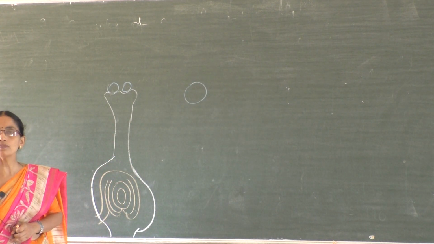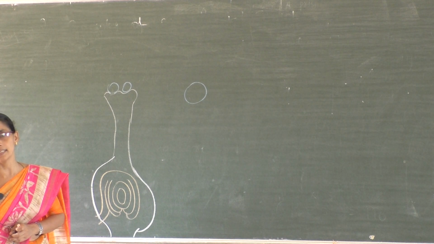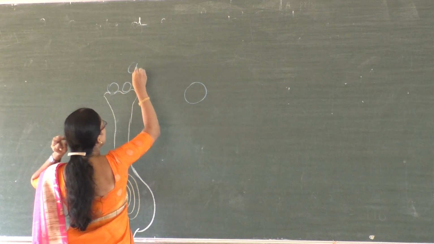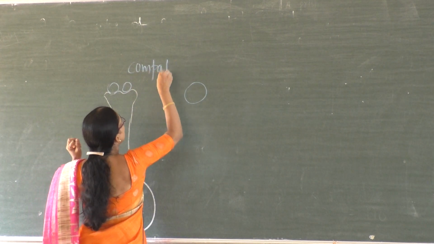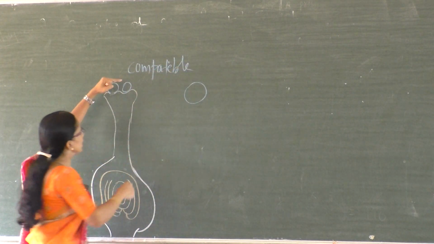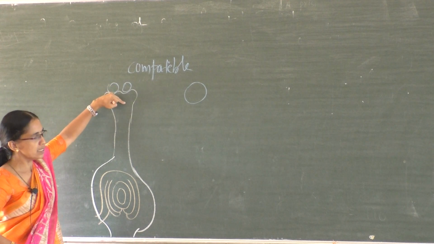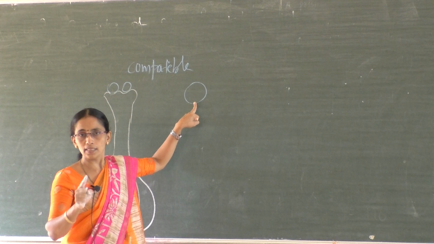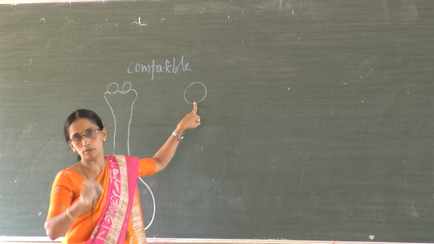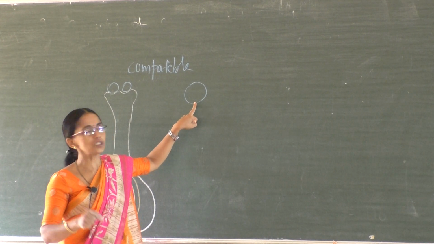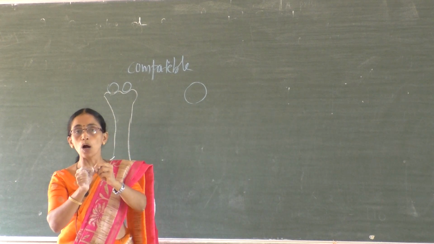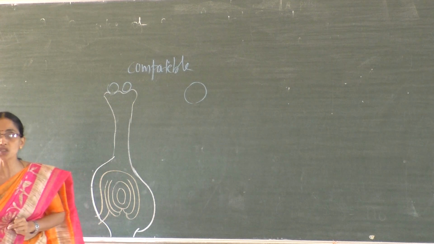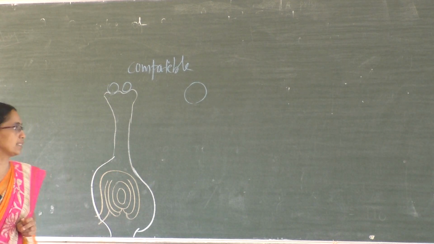Pollen is with a wall, exine and intine. Exine has a germ pore. So the right type is compatible. A compatible pollen sits on the stigma and starts to germinate. The pollen grain produces a pollen tube. The tube emerges out from the germ pore, an opening, an aperture which is present on the exine.